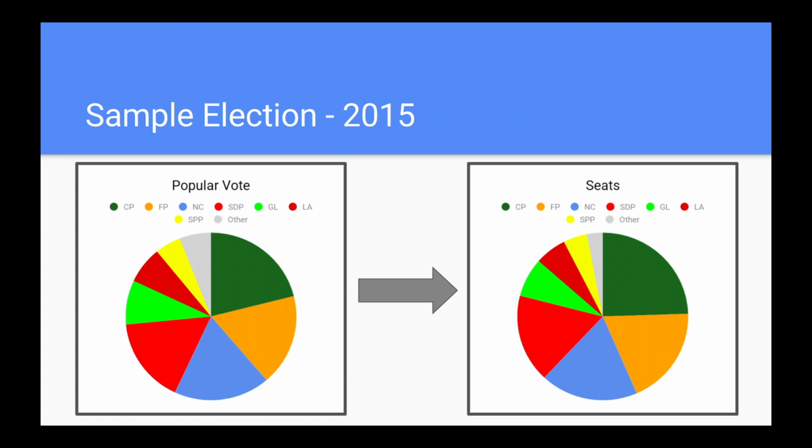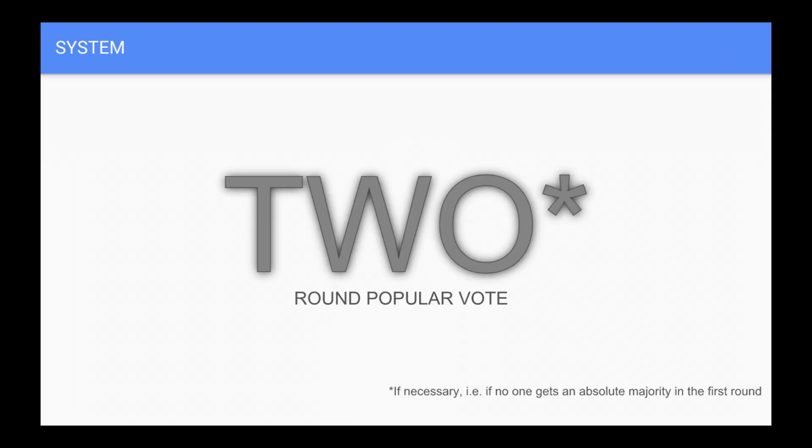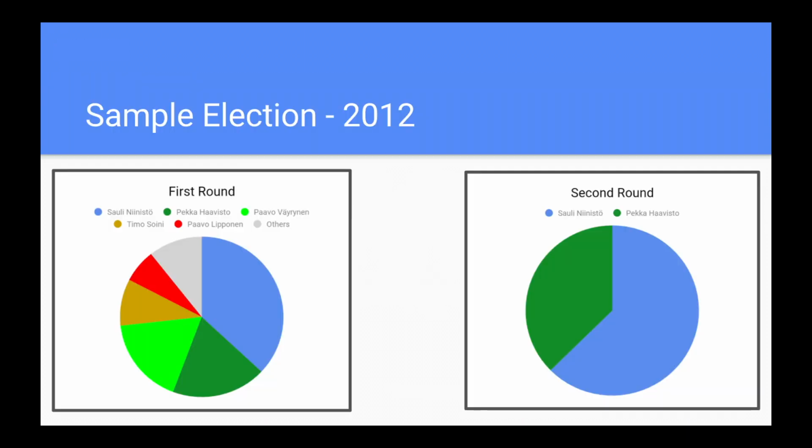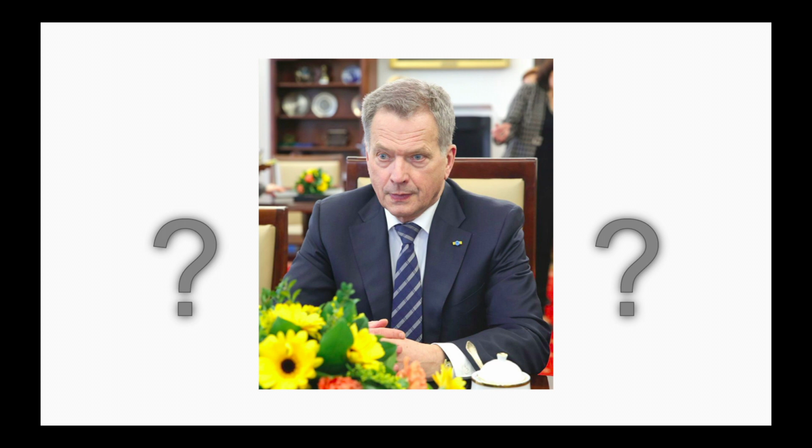Now let's move on to the president, who is elected by a 2-round popular vote. Let's go directly into a sample from 2012. In the first round, there's a multitude of candidates, and since no one earned more than 50%, there's a second round where one candidate does win more than 50% and wins the presidency. Now let's move on to the occasion, which is a presidential election. The first round is in late January and the second round is in early February if necessary.